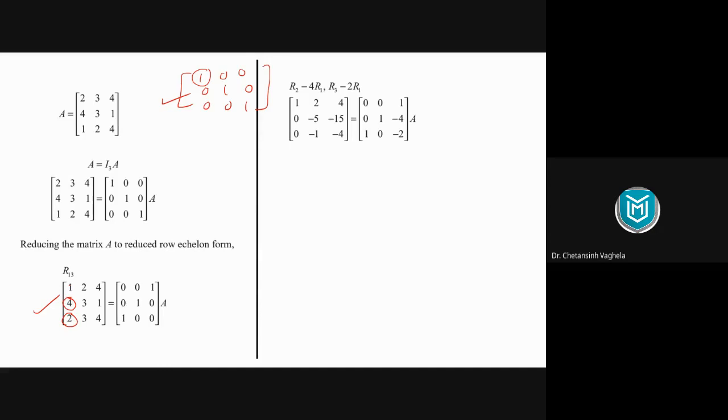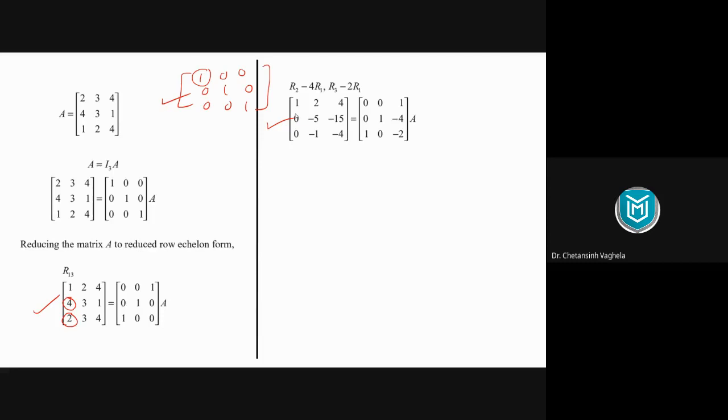So by applying these two row operations, it will be 1 0 0, and the same operation we need to perform on the right hand side also. Because of that, we are getting 0 1 minus 4 here and 1 0 minus 2 here. So this is our step 2. By taking R2 minus 4 R1 and R3 minus 2 R1, we are getting first column 1 0 0.